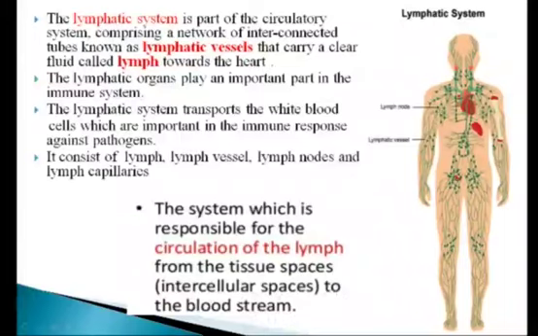So we can say that a system of tiny tubes called lymph vessels and lymph nodes in the human body, which transports the liquid called lymph from the body tissue to the blood circulatory system, is called the lymphatic system. It comprises lymph capillaries, lymph vessels, lymph nodes, and lymph.